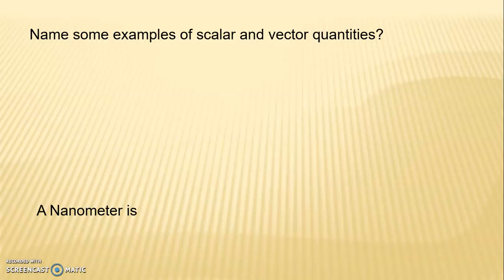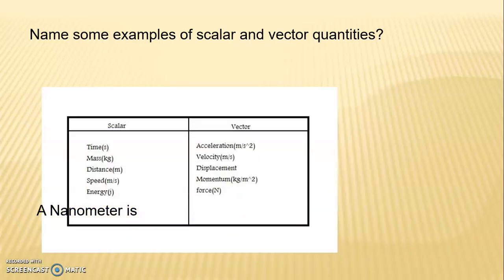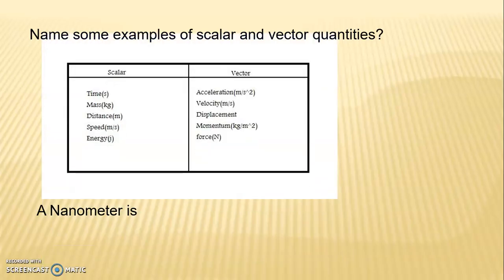Next question is, name some examples of scalar and vector quantities. Here is an answer. On the extreme left side we have scalars and the right side we have vectors. In scalars we have time, mass, distance, speed, energy, and vectors: acceleration, velocity, displacement, momentum, and force. Next is, a nanometer is 1/1000th of the meter.